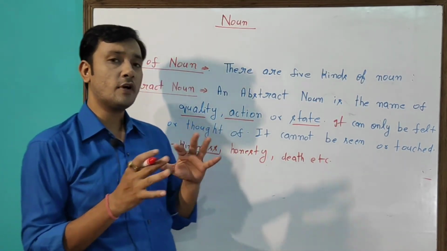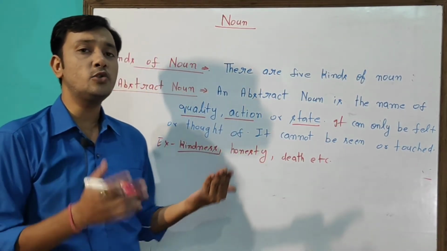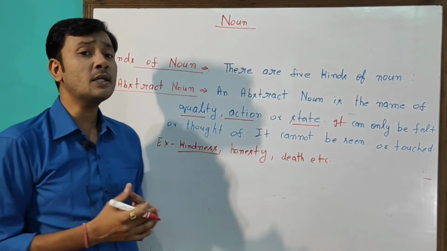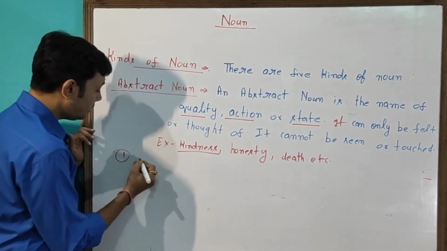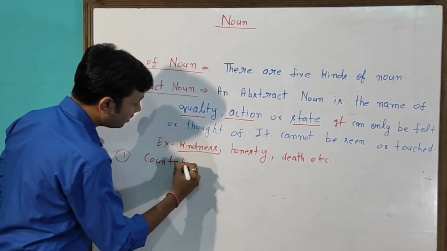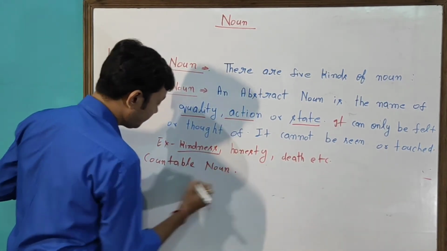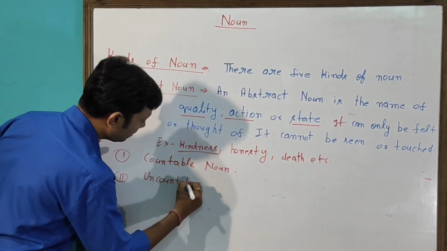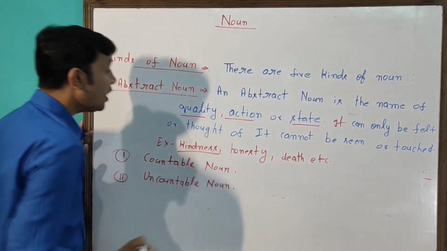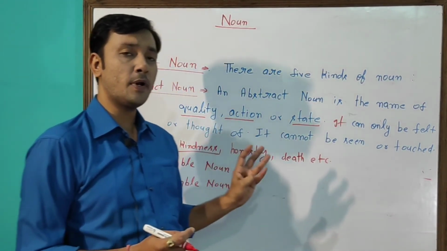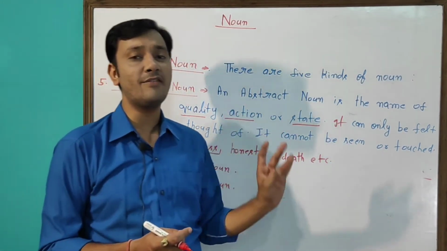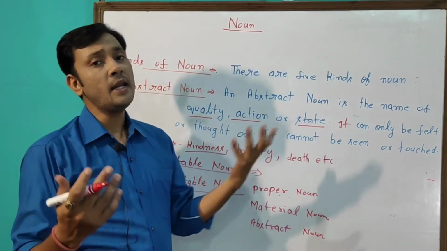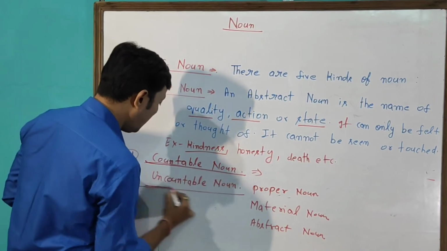Now all these five kinds of noun further can be divided into two groups, that is countable nouns and uncountable nouns. Okay, all these five kinds of noun, proper noun, common noun, collective noun, material noun, abstract noun, further can be divided into two groups. One is countable noun and uncountable noun.